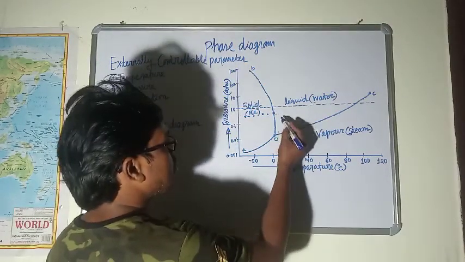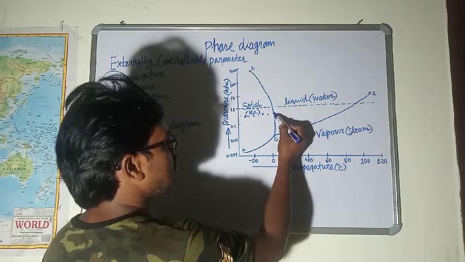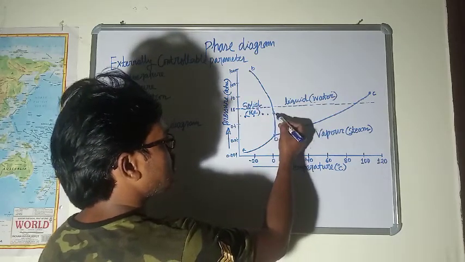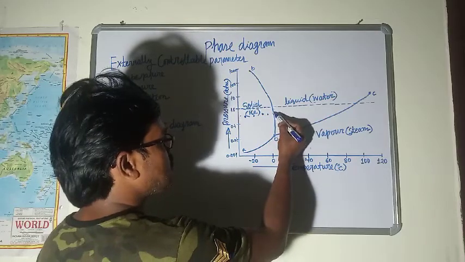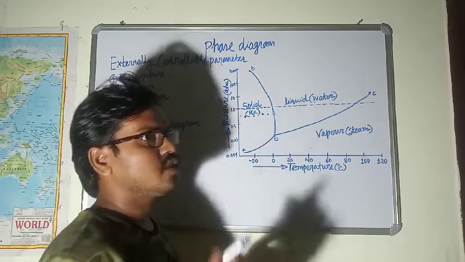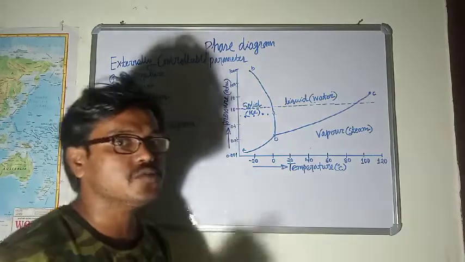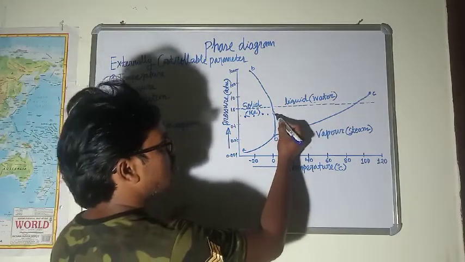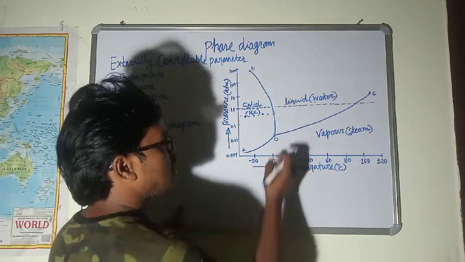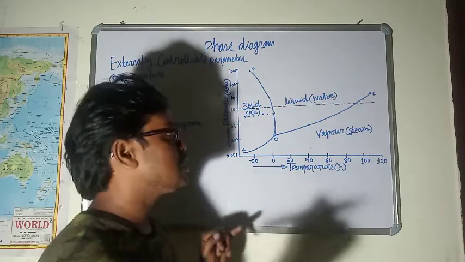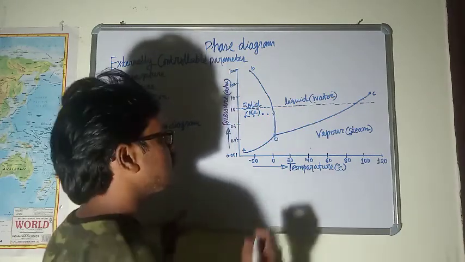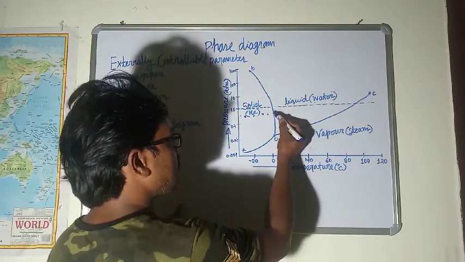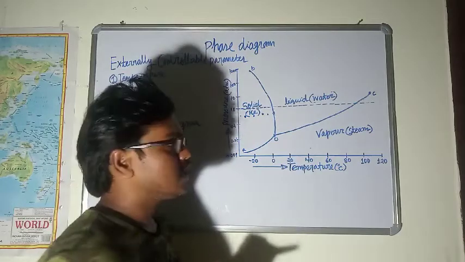But a point on the phase boundary line between solid and liquid phase will be representing such a phase where both these phases will be coexisting together. It means that latent heat is being taken by water at this point, but the temperature of water is not changing, only heat is being taken by the water. So this is the phase boundary line where solid and liquid can be coexisting together.